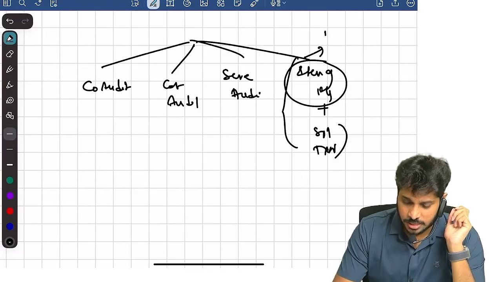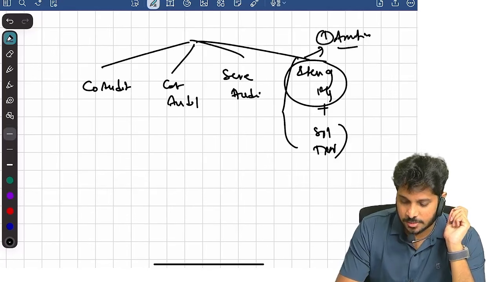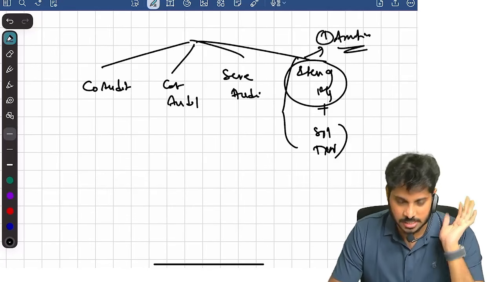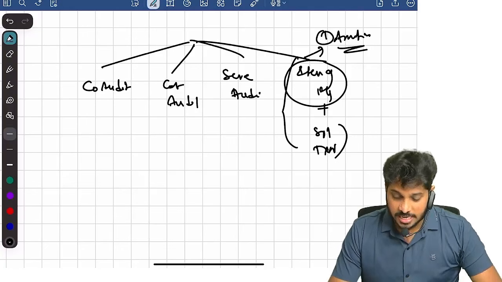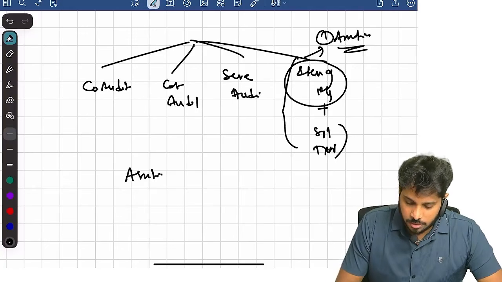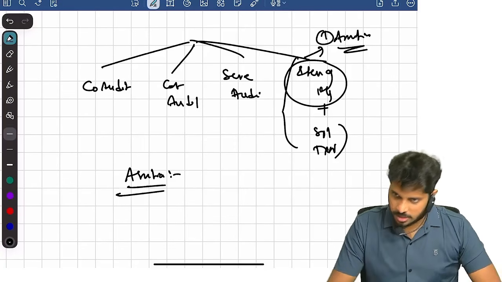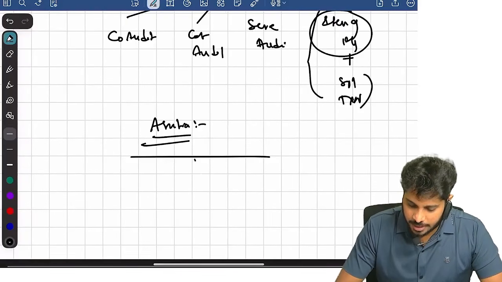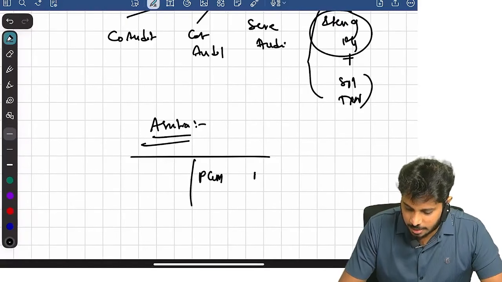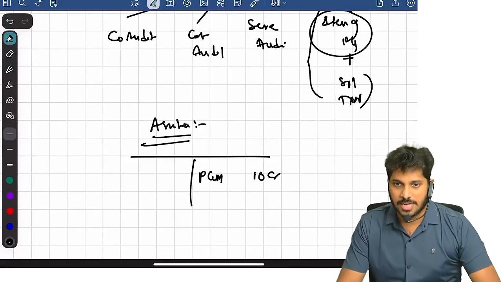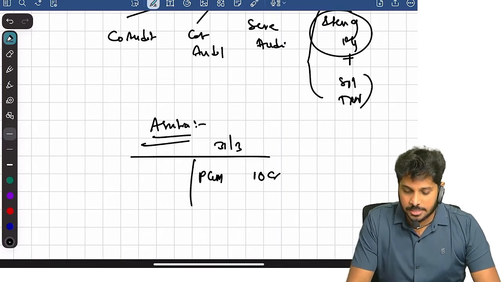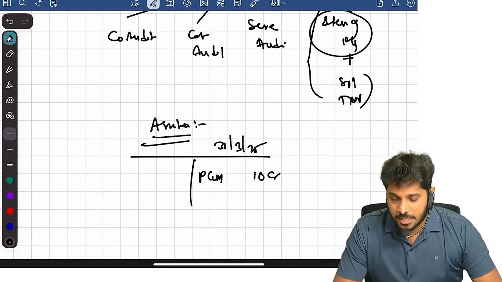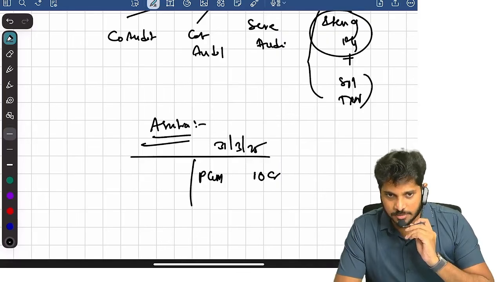In this, there is one concept called assertions. That alone I will discuss. If you understand the meaning of assertion, the remaining you can understand. Assertion means what? For example, in a company's balance sheet as on 31st March 2025, they are showing plant and machinery as 10 crore.